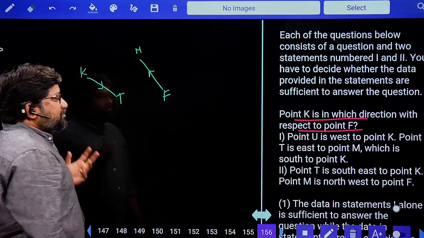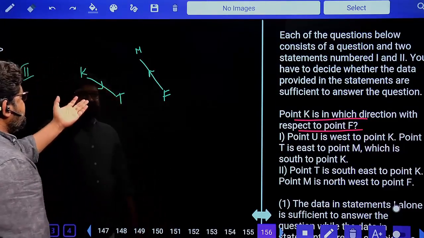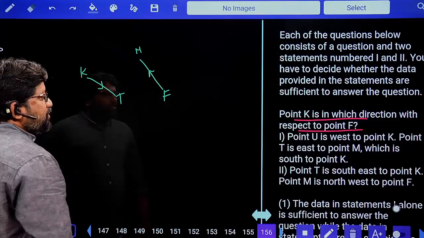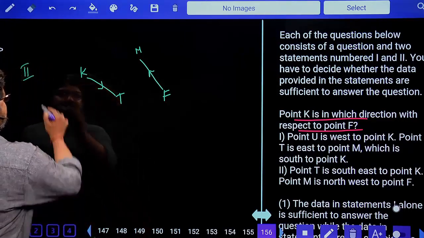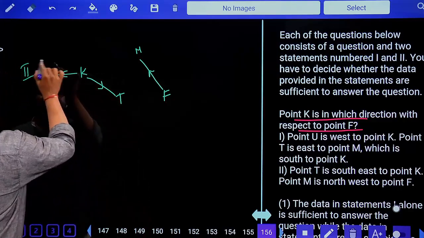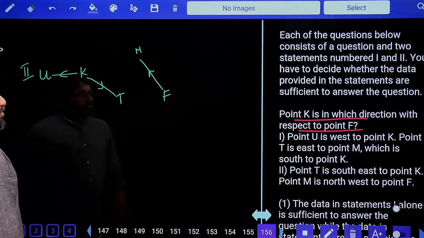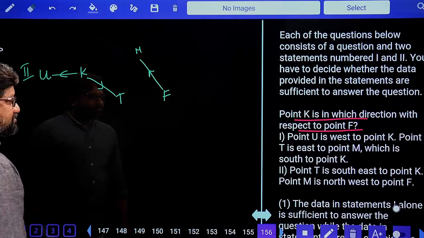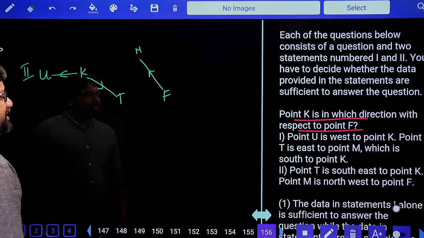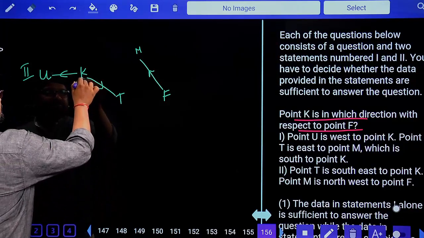Now what should I do? Combine both 1 and 2. Already this is 2. We'll read 1. Point U is to the west of K. Point T is to the east of M, which is to the south of point K.